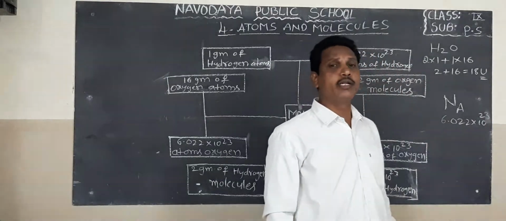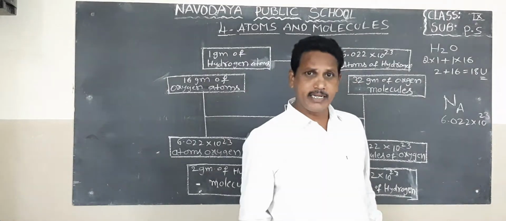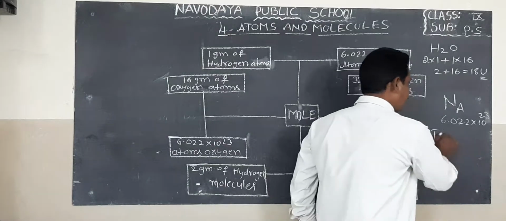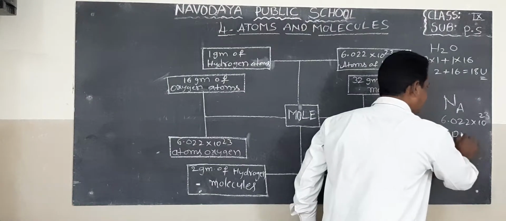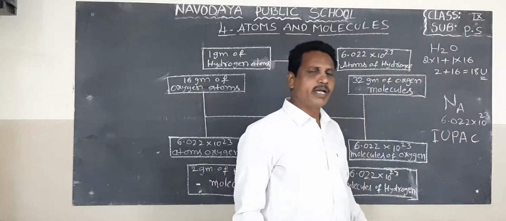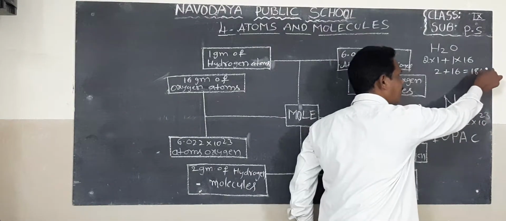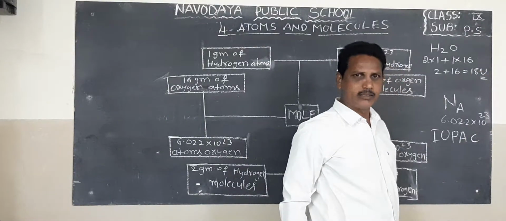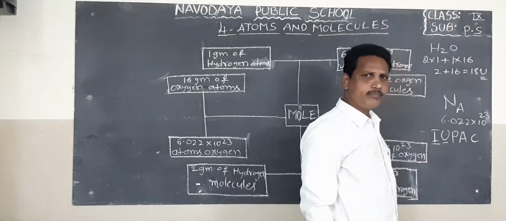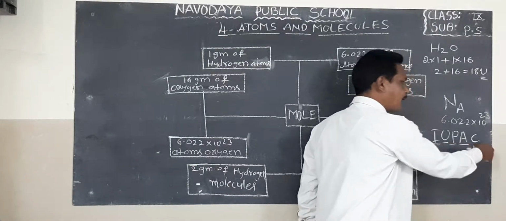AMU, atomic mass unit. Unified mass according to IUPAC. IUPAC is most important, students. According to IUPAC, the AMU is replaced by small u, unified mass. IUPAC means International Union of Pure and Applied Chemistry.